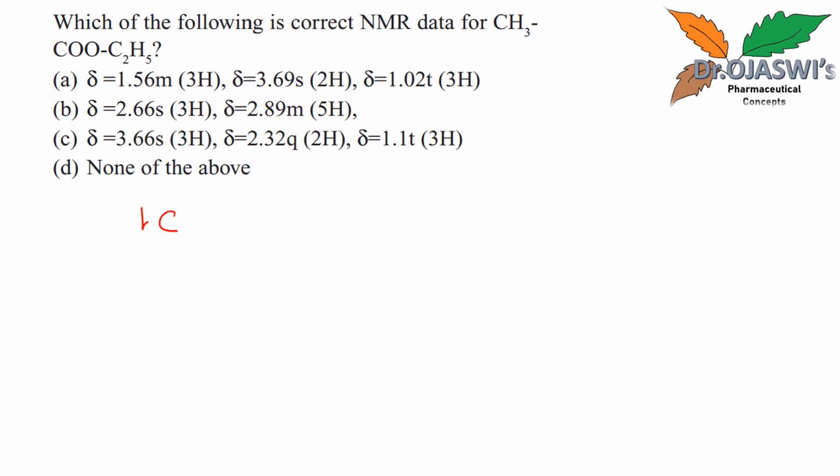CH3COOC2H5 is the structure. These 3 hydrogens will give one peak. The details of chemical equivalency and the number of signals for any particular structure, I have covered in a separate video on 1H NMR spectroscopy.